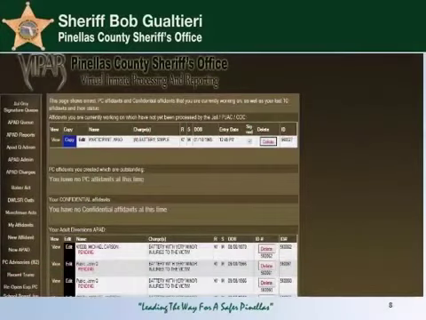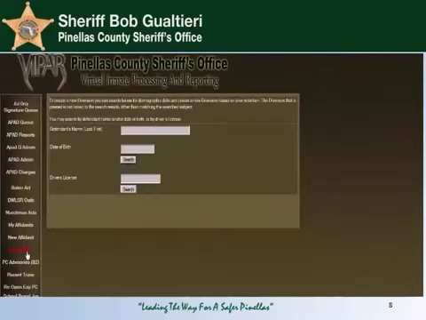Once you have completed the criminal history and do not find any disqualifying factors, you can log into Viper and begin the referral process. When the APAD program starts and Viper has been updated to include the APAD features, you will find a new selection on the left side of your screen called New APAD. When you select that option, it is going to bring up a search screen where you can search by either entering the subject's name and date of birth or their driver's license.